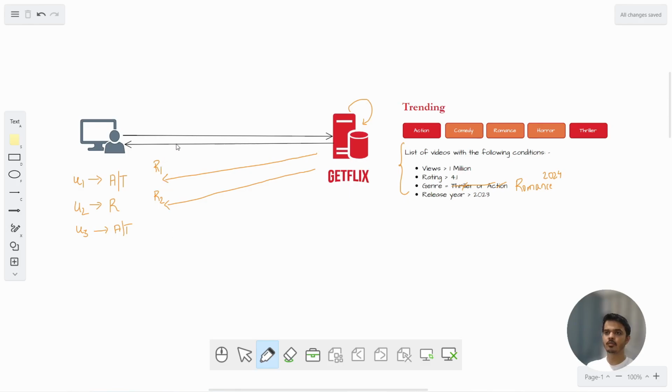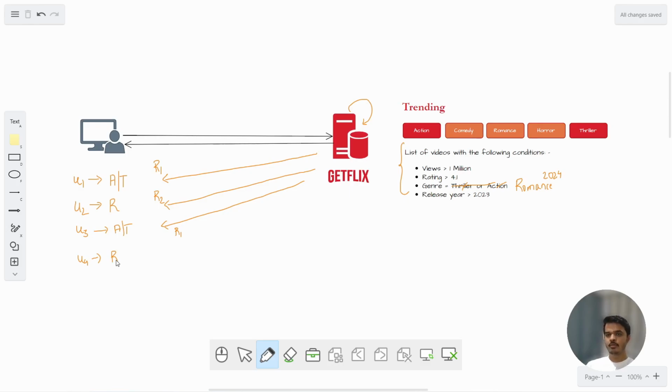So again the request goes to the server, it computes the result and it returns result R1. Same result it has computed, but computation was done twice. Again let's say user u4 comes, it requests movies trending in romance genre, and because the result was not stored anywhere, this particular query result will have to be computed again.